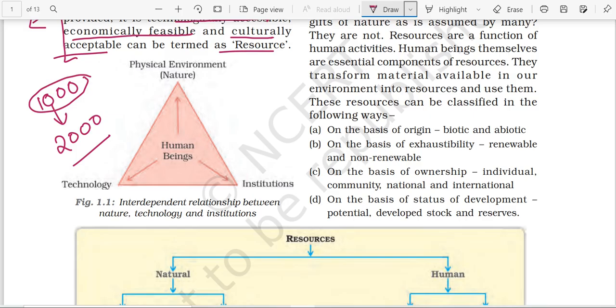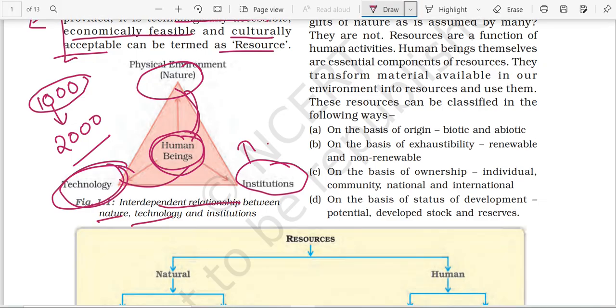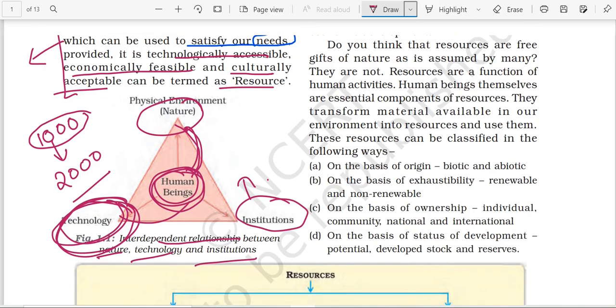Fine. And let's understand this triangle. Human beings interact with nature with the help of technology only. Then after that, we create economic institutions. So here we can understand the interdependent relation between nature, technology and institution. How is it interdependent? If you want to interact with nature, we need technology. Suppose we want to extract minerals, of course we need technology for that. Okay, so let's move ahead.